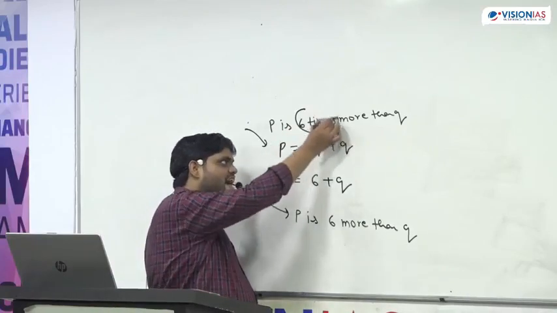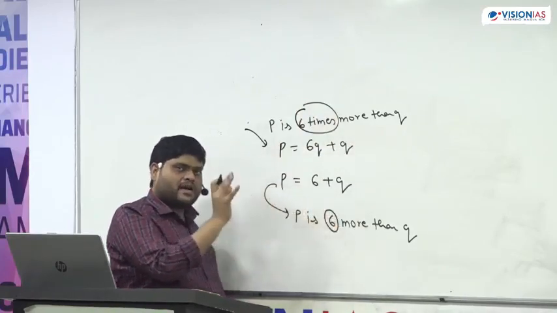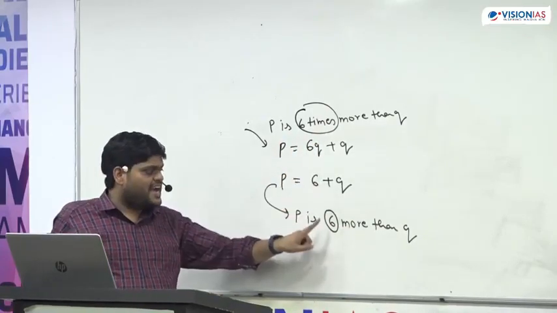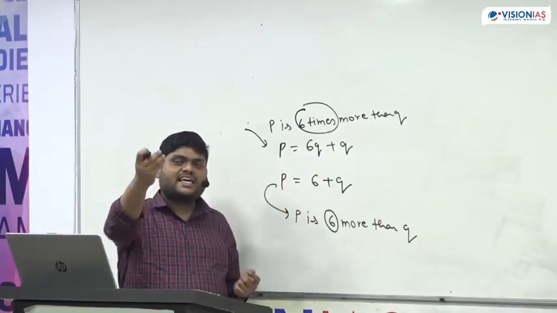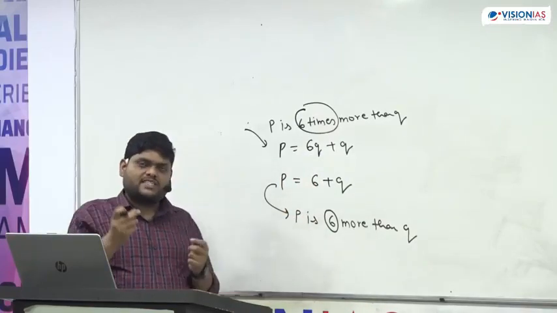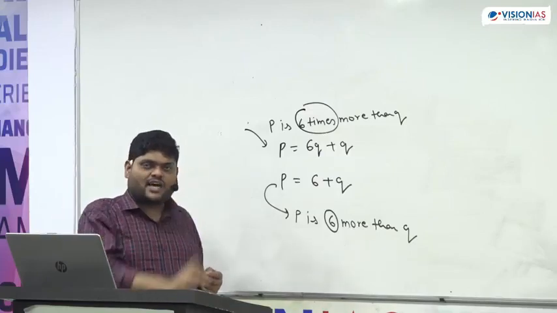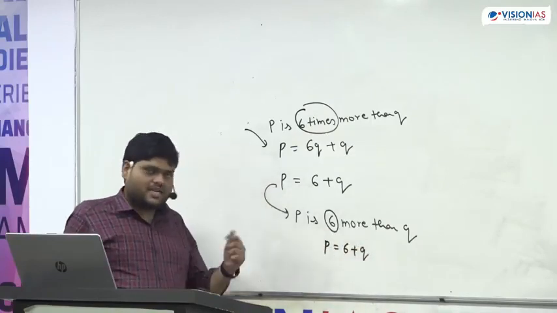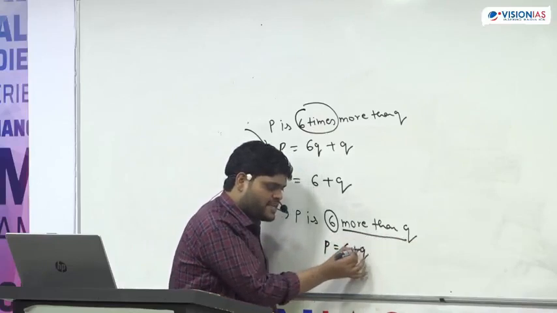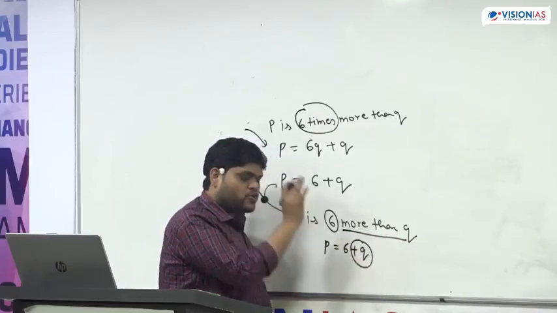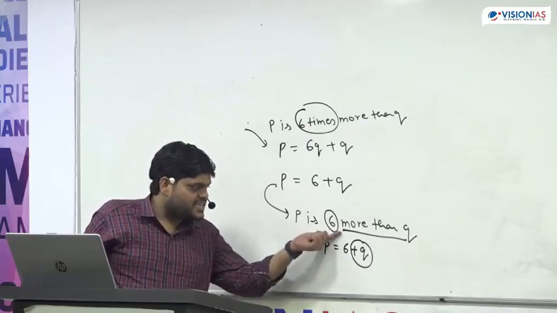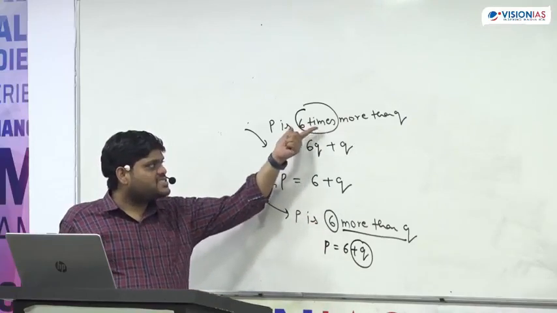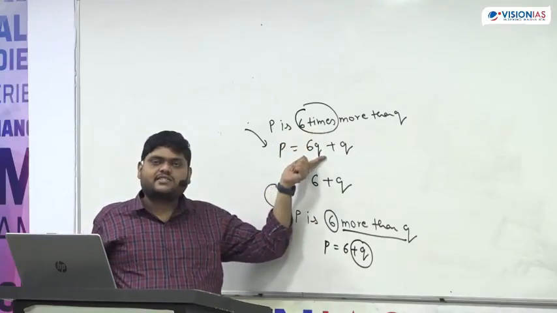Now here 6 times, here only 6. That means a number. Here 6 times, that's why we are taking 6Q. Here only a number. My salary is 20,000 more than you. So that means whatever is your salary, I will add 20,000 to that. So here this will be P is equal to 6 plus Q. The logic will be the same. More than Q means something is getting added into Q. And what is getting added? 6 is getting added. So we have just added 6 here. But what is getting added here? 6 times. So that's why we are adding 6Q here.